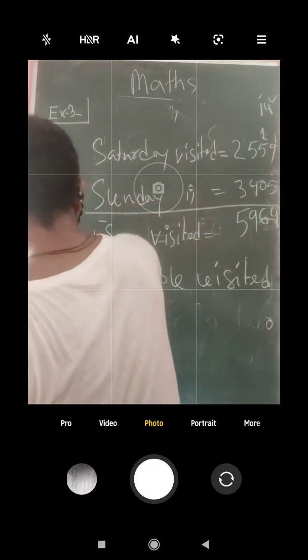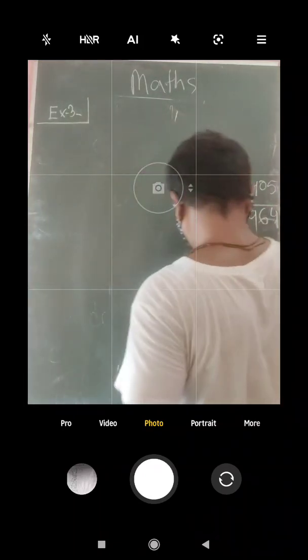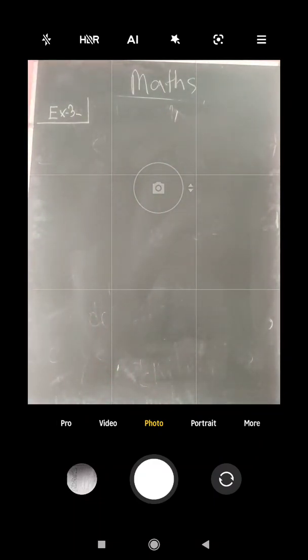So next one is what? It is given, in the train there are 1570 first class seats and 2550 second class seats. There are two different seats. One is first class, the other one is second class. How many people can sit in the train? That means if we add first class seats and second class seats, we can take out the total number of people who can sit. So this one you do on your own at home.